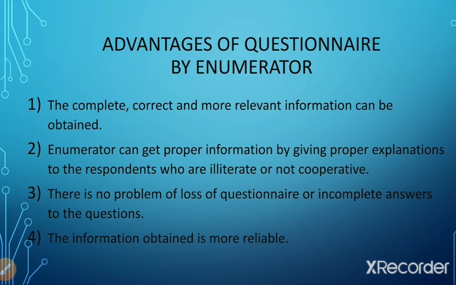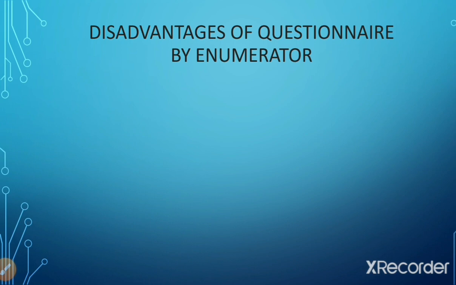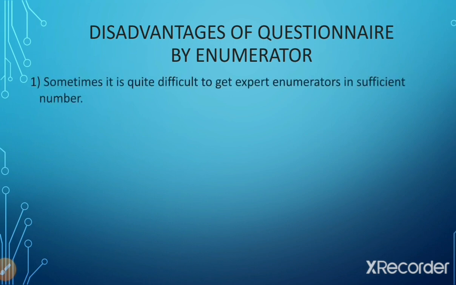Now after understanding the advantages of questionnaire by enumerator, same as there are disadvantages also of this method. So let us study. The first disadvantage is sometimes it is quite difficult to get expert enumerators in sufficient number. We already discussed while understanding the meaning of this method, that the entire main role in this method is played by the enumerator.